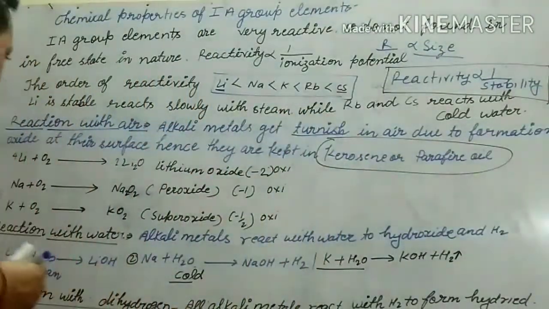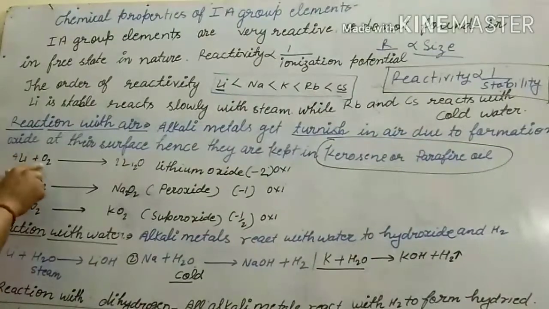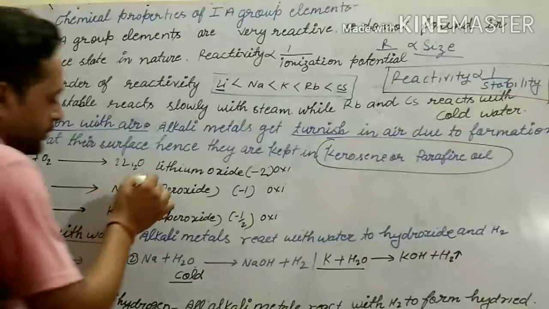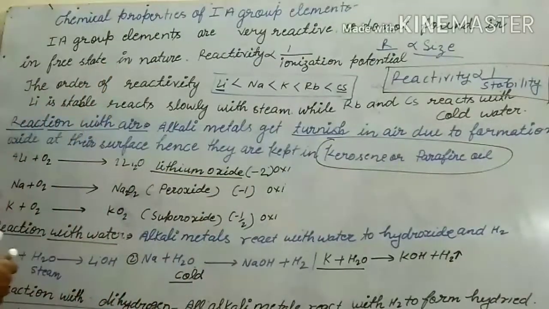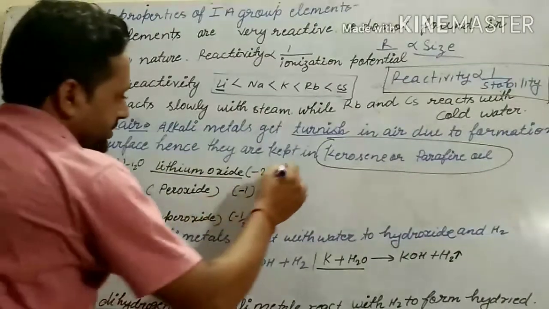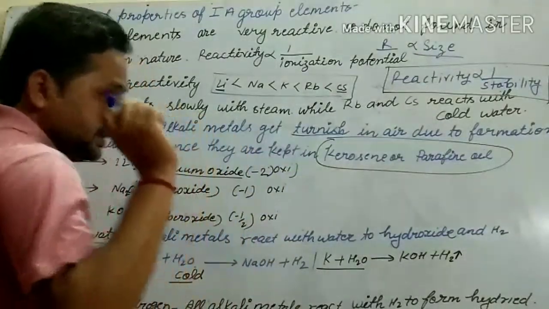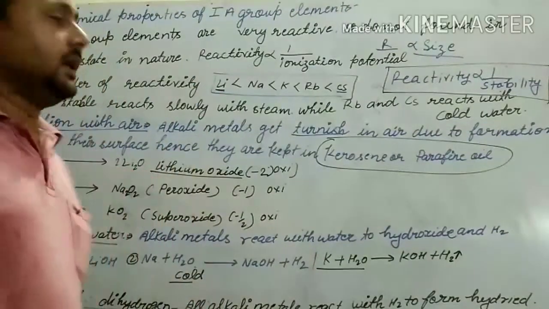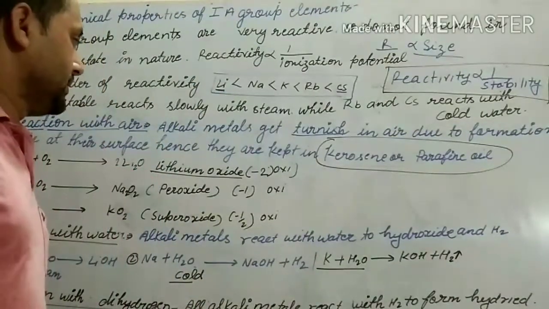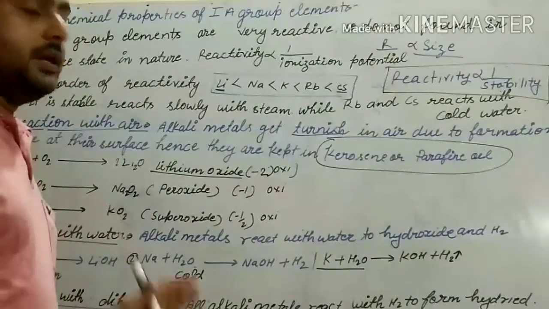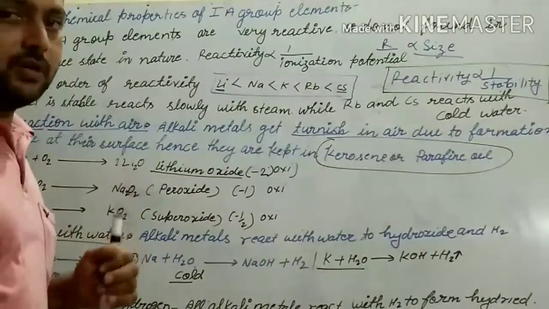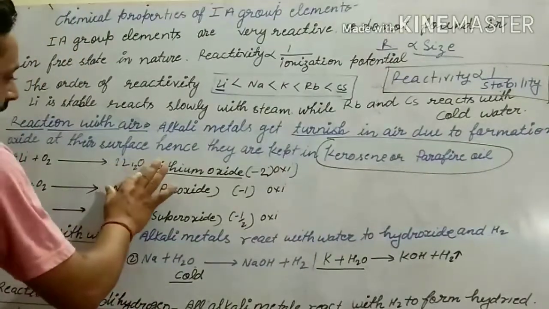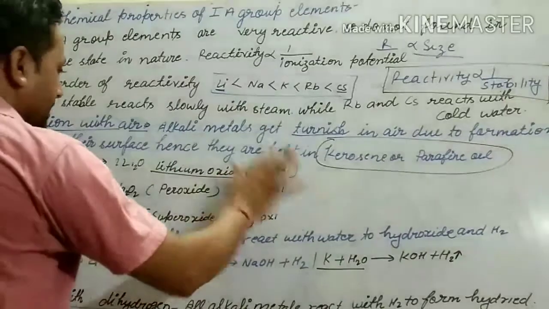Here, let us see, lithium reacts with oxygen and forms lithium oxide. This is an oxide. You remember that when I taught oxidation states, I told you the oxidation state of oxygen changes. Normally the oxidation state of oxygen is -2, but in some compounds it changes. So the oxidation state of oxygen in lithium oxide is -2.